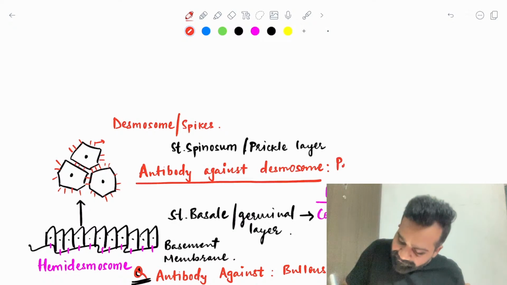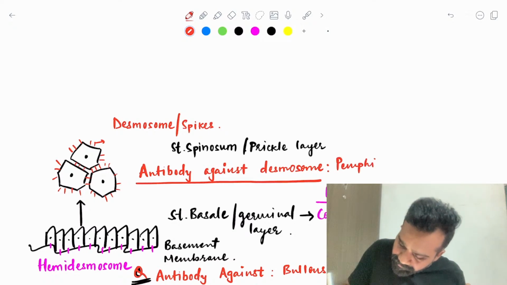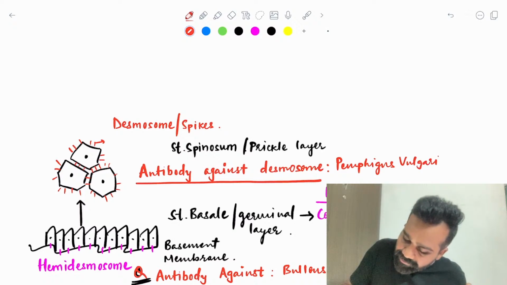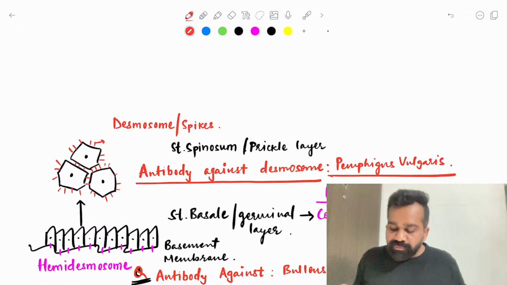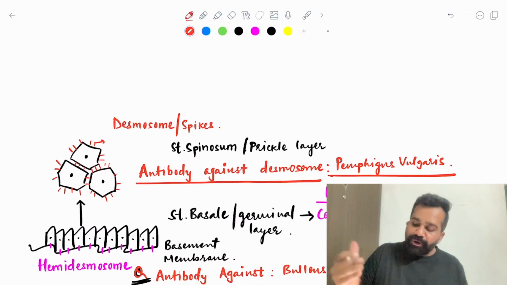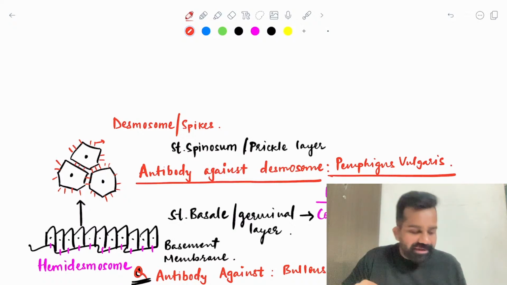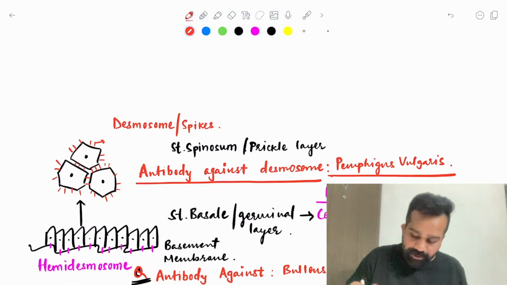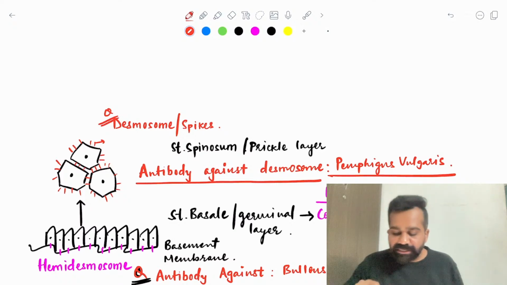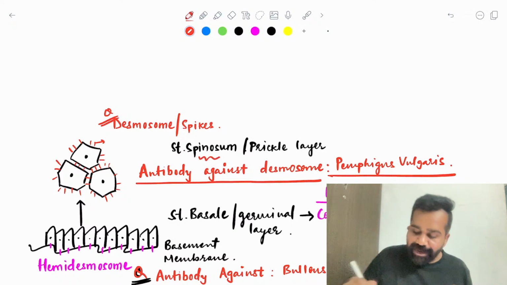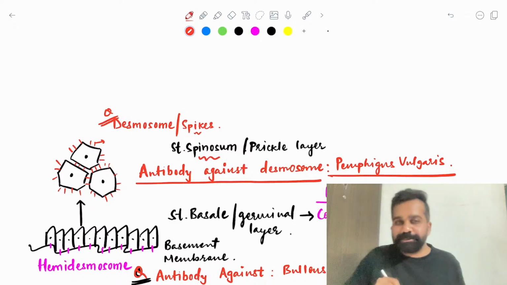This will be pemphigus vulgaris. So in the stratum spinosum, or prickle layer, antibody against desmosome is seen in pemphigus vulgaris. Always remember, they can ask you in which layer desmosomes are prominent. It is prominent in the stratum spinosum because it has spines.